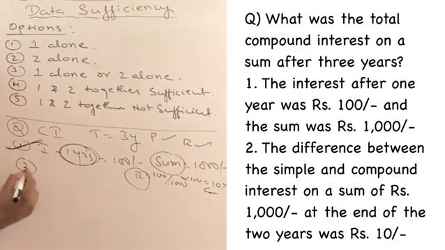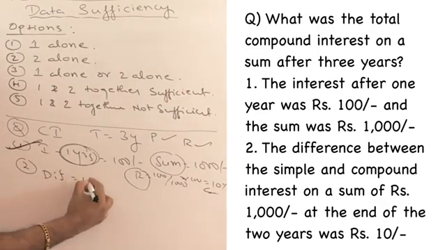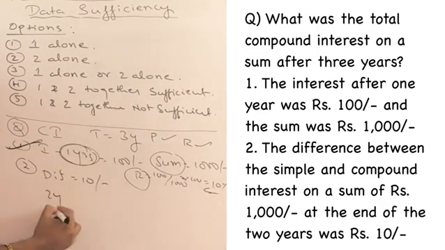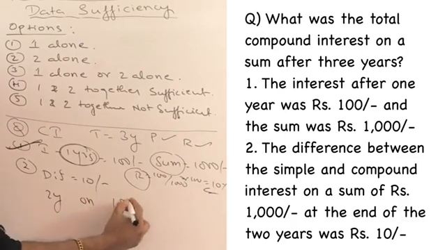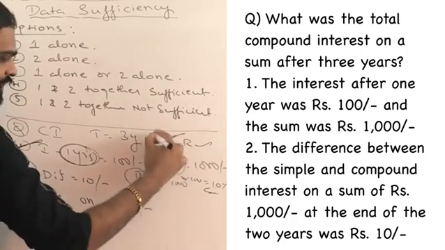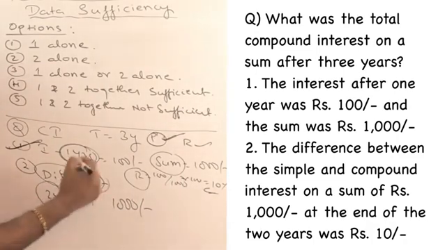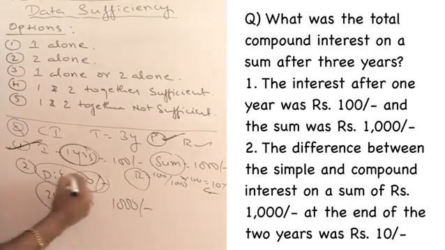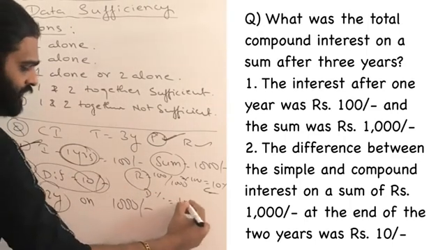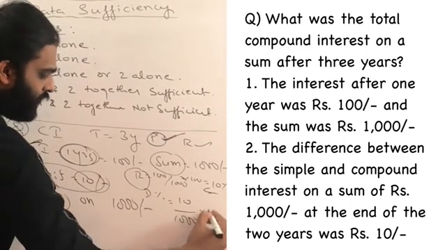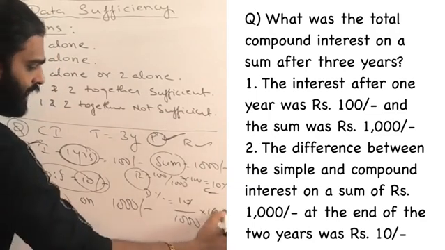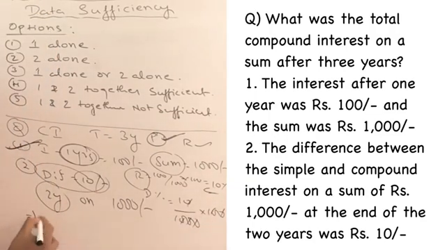And the second one is very interesting. He has given the difference is equal to 10 rupees for 2 years on 1000 rupees. That means again principal is given. And he gave difference is 10 rupees between simple interest and compound interest at the end of 2 years. We all know how do we get the difference between simple interest and compound interest. Let us convert difference into percentage. That is 10 rupees out of 1000 rupees. 10 by 1000 into 100. I can cancel all the zeros and I can say it is 1%.